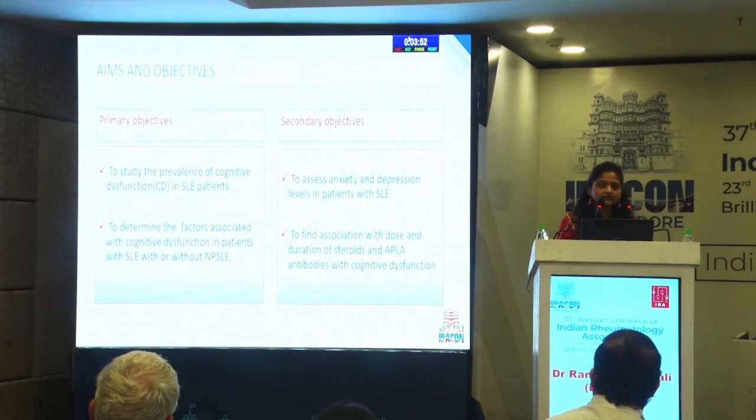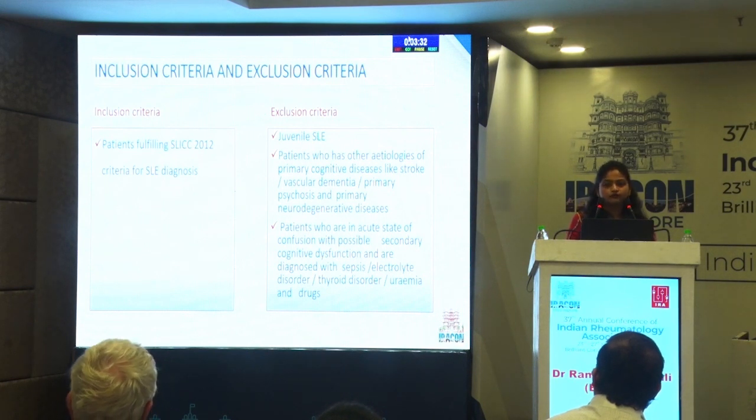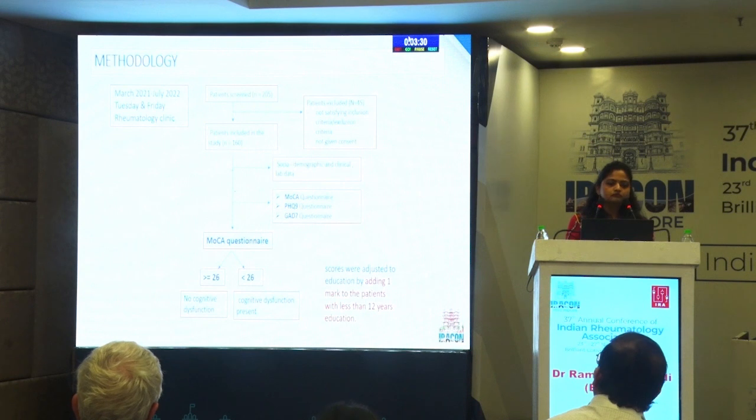We also assessed anxiety and depression, and we were interested to know about the association with dose and duration of steroids, and if there is any association of APLA antibodies with cognitive dysfunction. Inclusion criteria included patients fulfilling SLICC 2012 criteria, including juvenile lupus. Patients with other etiologies of cognitive disease and patients with an acute state of confusion were excluded. The study was conducted over 1 year, from March 2021 till July 2022. 205 patients were screened, out of which 160 patients were included in the analysis.